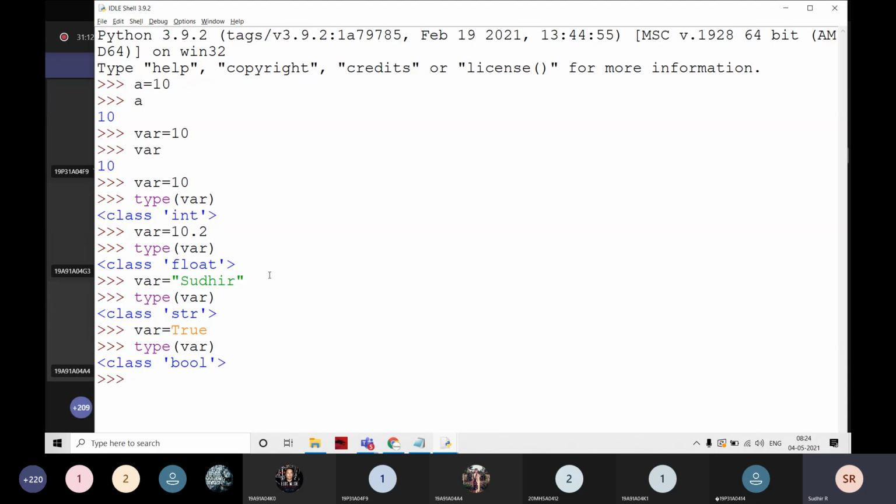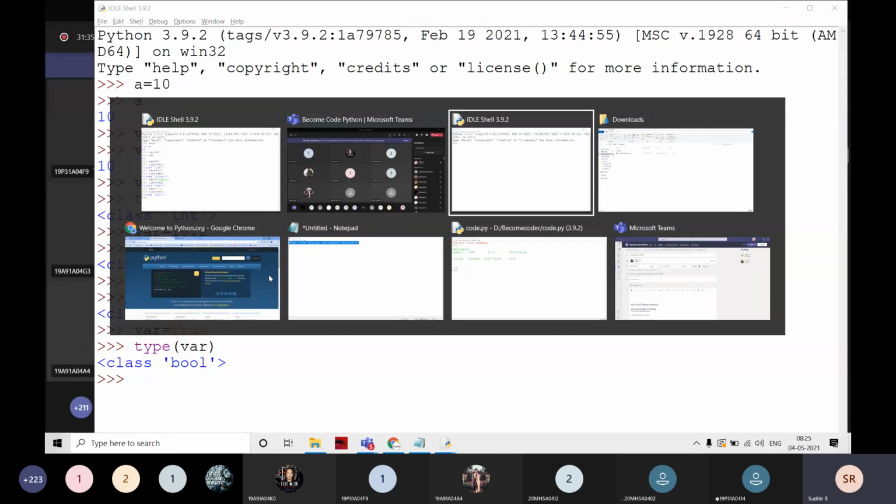Then only I can do all these things. Okay, that is the use of a variable. The variable is going to hold some address, some value, no doubt about that. With that variable, I'm going to do arithmetic operations, comparisons, and everything.